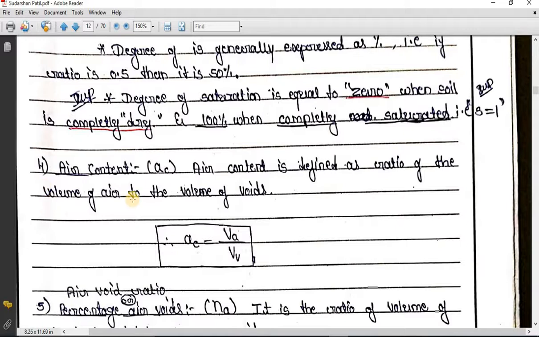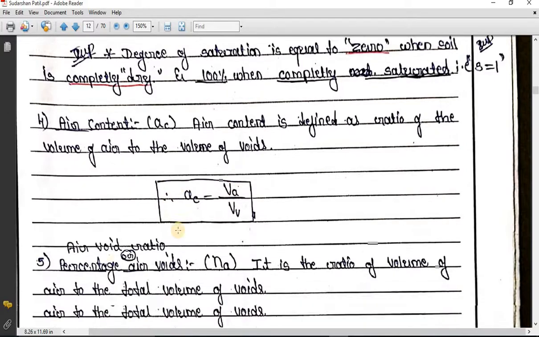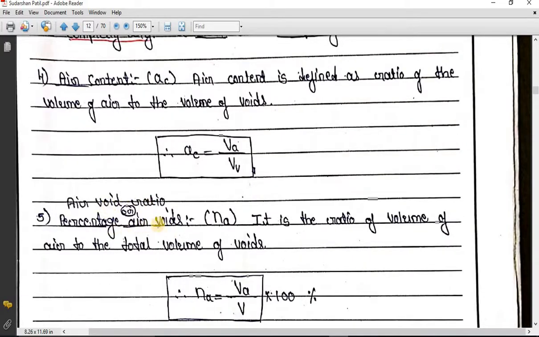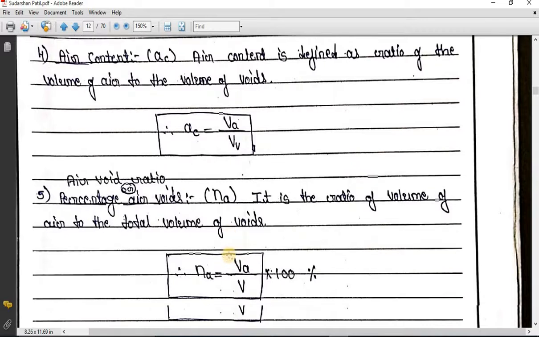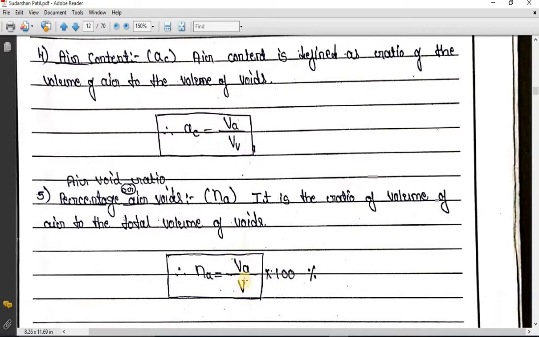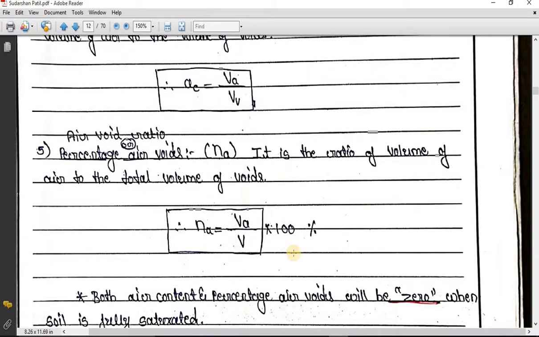Further we will see air content, that is AC. Air content is defined as ratio of the volume of air to volume of voids. So volume of air to volume of voids is nothing but air content. So air void ratio or percentage of air voids, that is NA. So it is a ratio of volume of air to the total volume of voids. So VA divided by V. Volume of air divided by total volume. So it is represented as percentage.